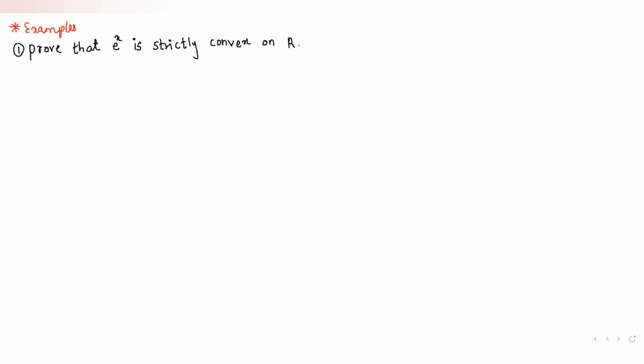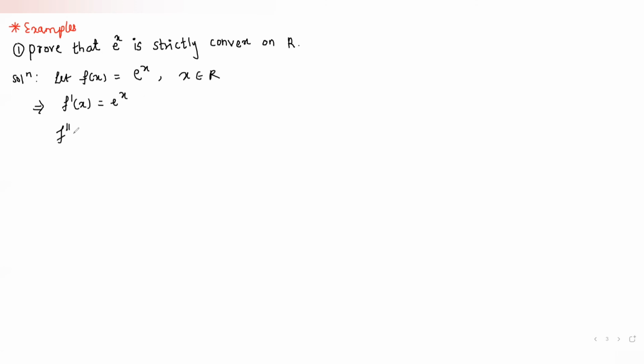Now next are some examples. In this first example, we have to prove that e to the power x is a strictly convex function on R. So solution, let the given function be f of x equal to e to the power x, and x belongs to R. So now f dash of x is e to the power x.